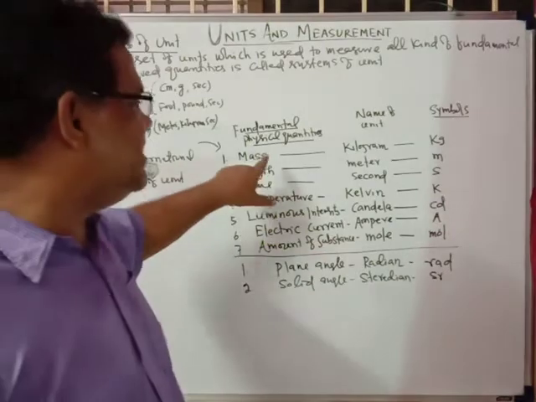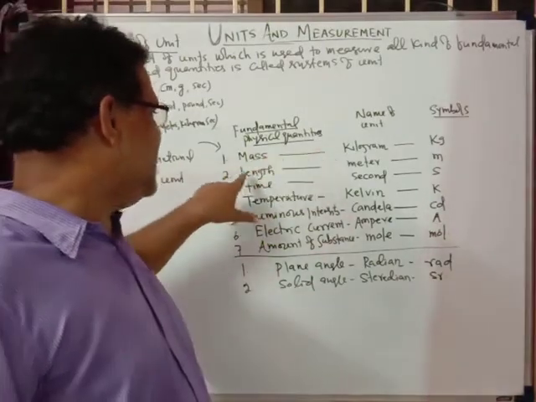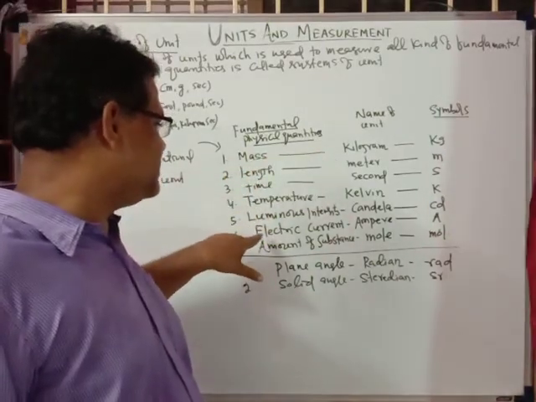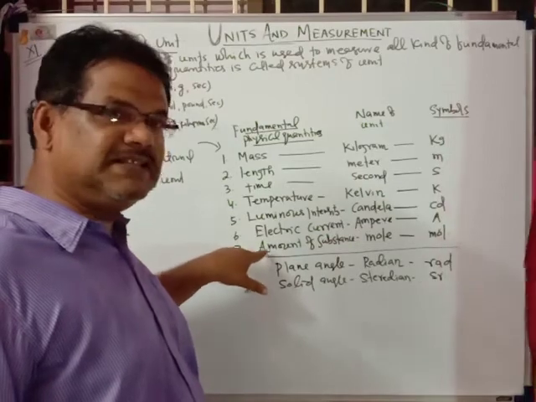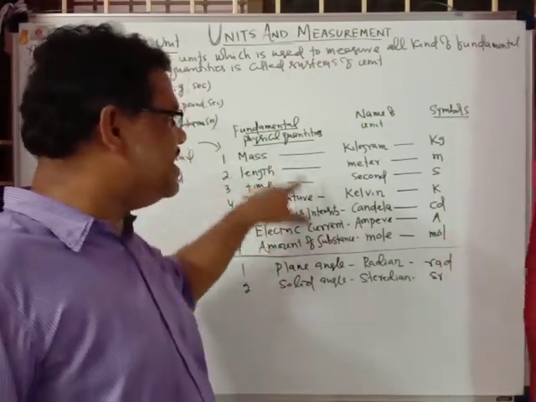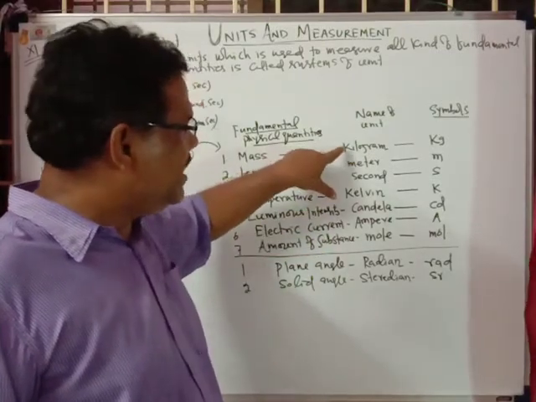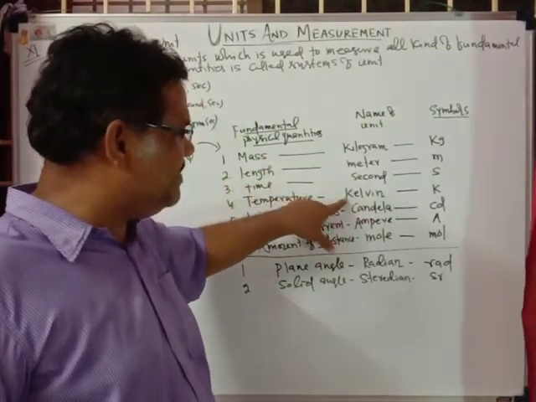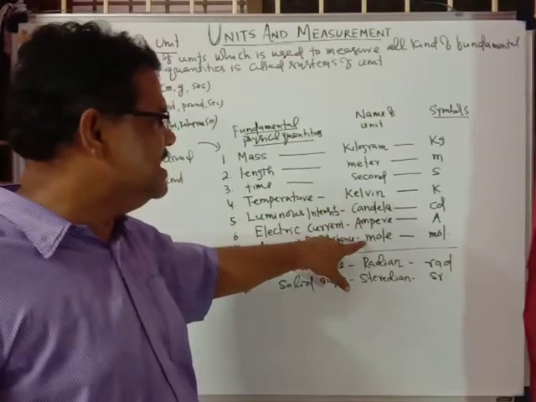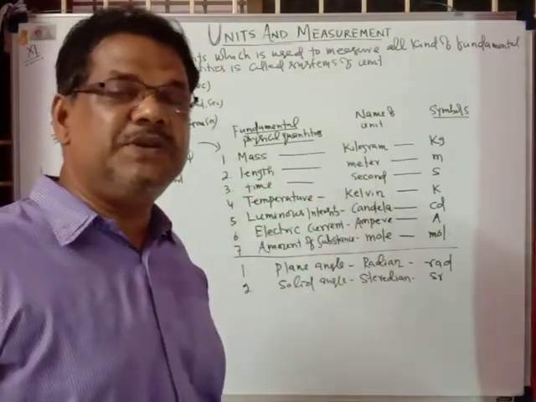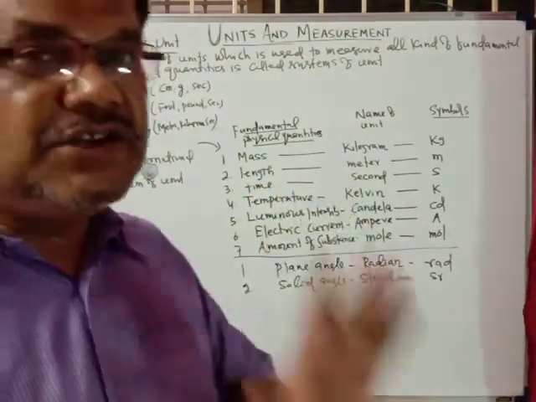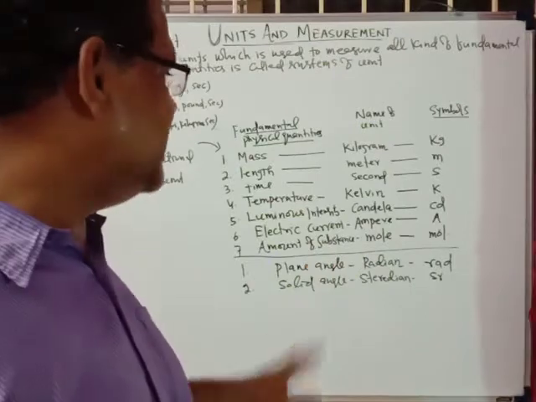What are the 7 fundamental quantities? Mass, length, time, temperature, luminous intensity, electric current, and amount of substance. These 7 fundamental quantities are measured by the 7 fundamental units, that is the kilogram, meter, second, Kelvin, candela, ampere, and mole. These 7 fundamental units are used in the international system of units, the SI system.